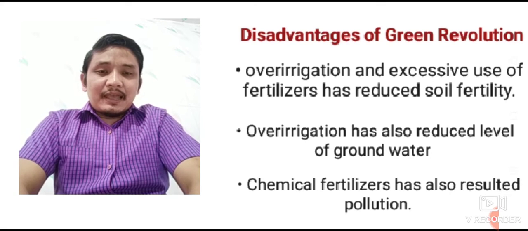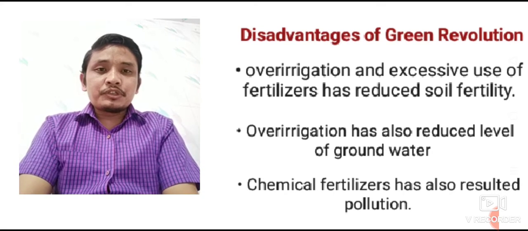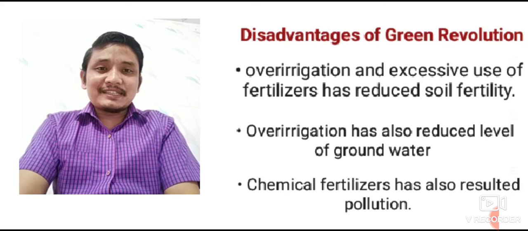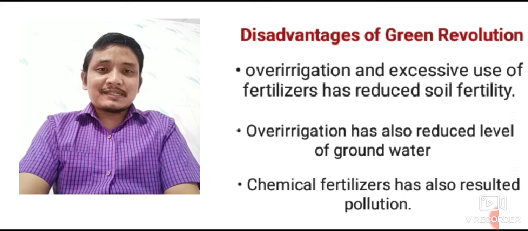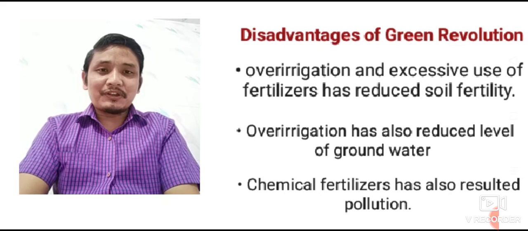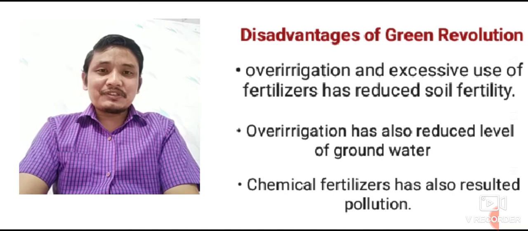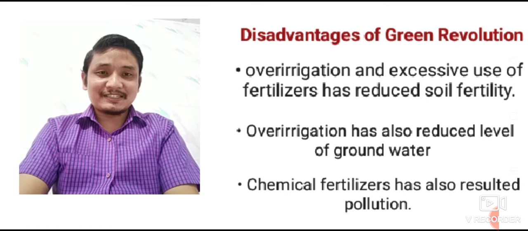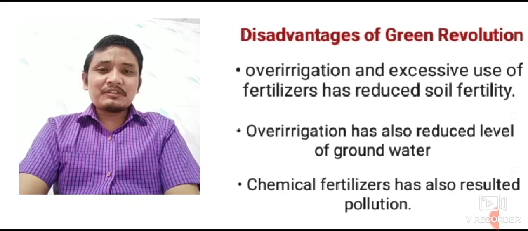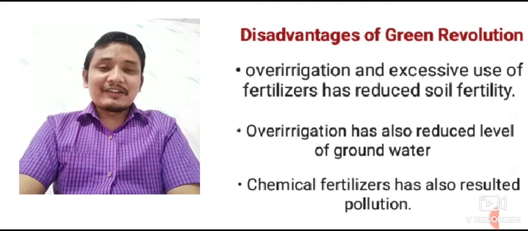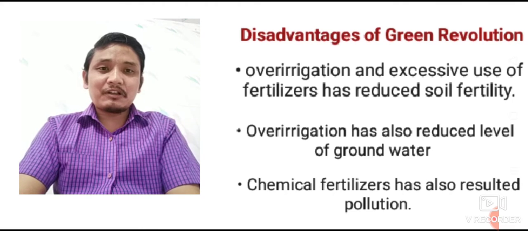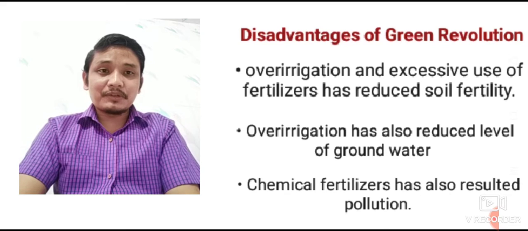disadvantages of the Green Revolution. As you might have heard about the Green Revolution here in India, around 1960 the Green Revolution was started here in India, and after the Green Revolution, we started using HYV seeds. That means the modern farming practices we started around 1960. After that, production increased automatically, but it had some disadvantages too, some drawbacks of the Green Revolution. Okay, what were the disadvantages or the drawbacks of the Green Revolution?